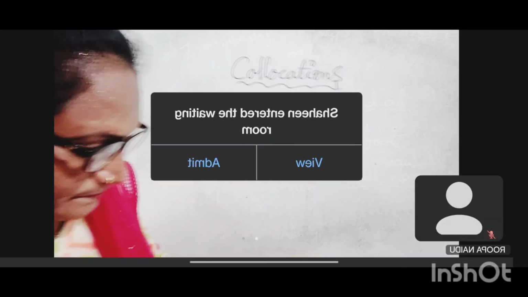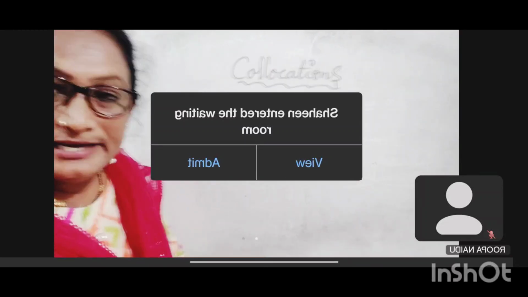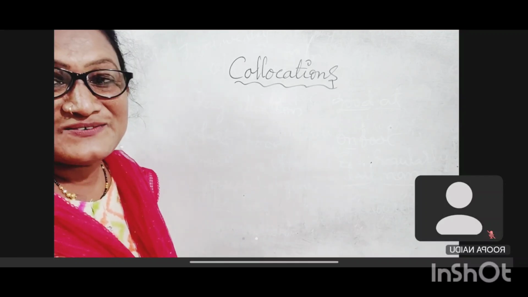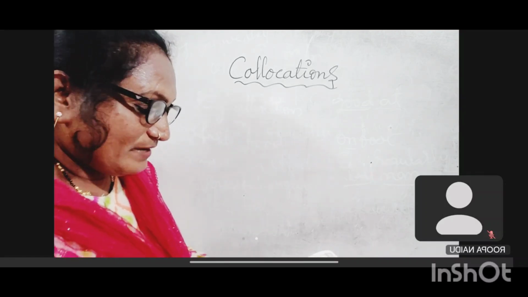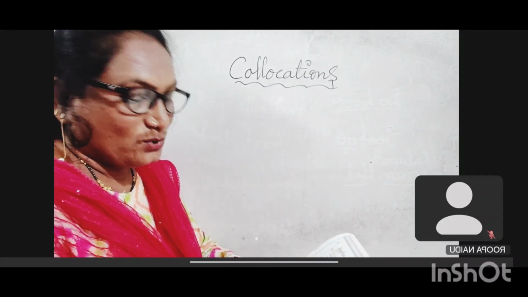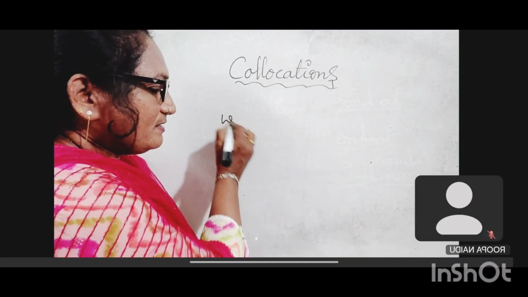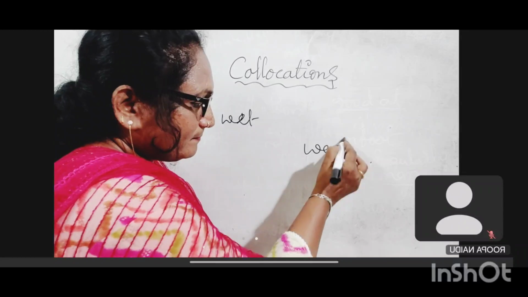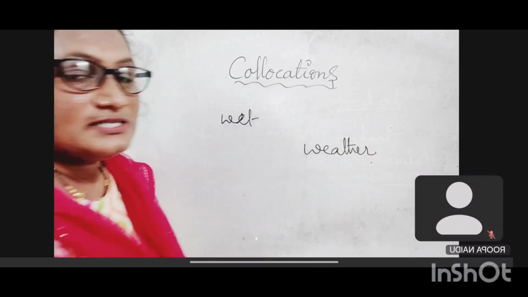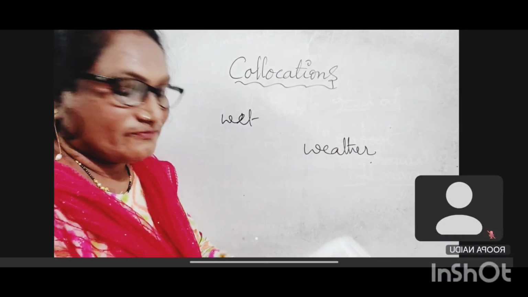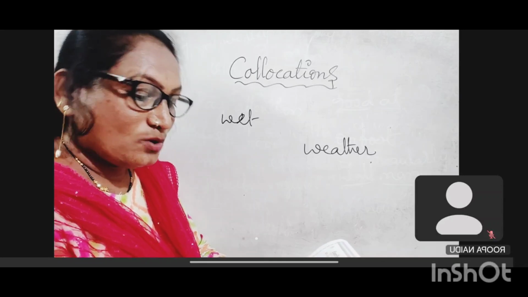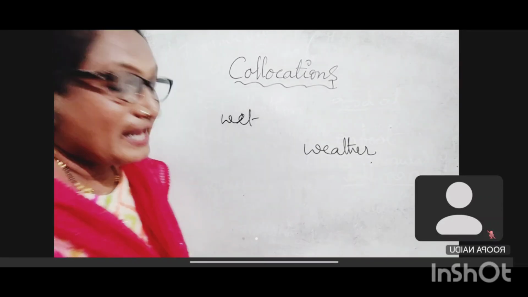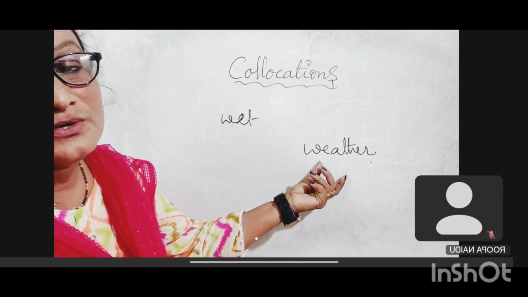Suppose weather related words. We are connecting them now. Weather, we are saying wet weather. Wet weather. Weather, we are writing weather related words. Wet weather, hot weather, cool weather. Like that they have to arrange related words of weather.